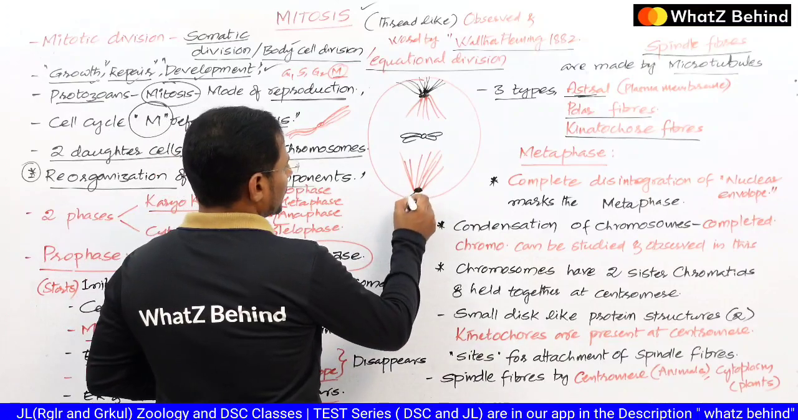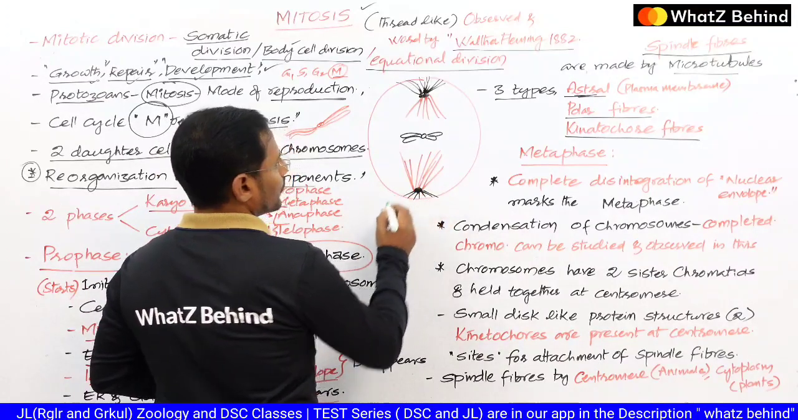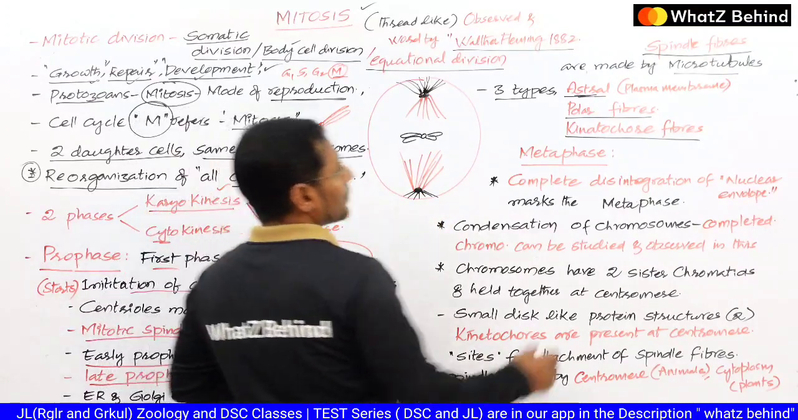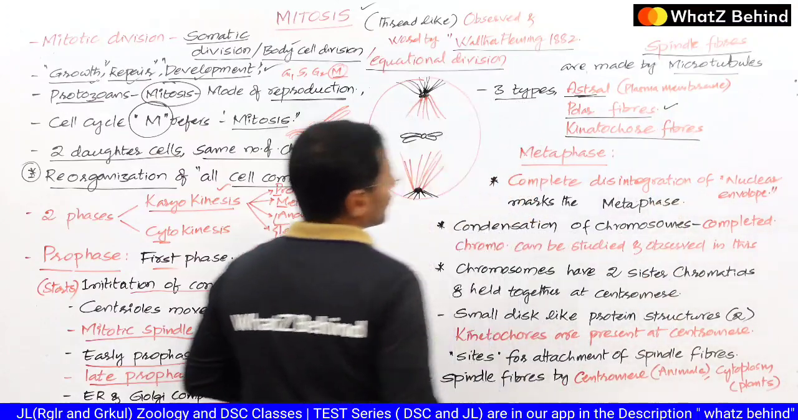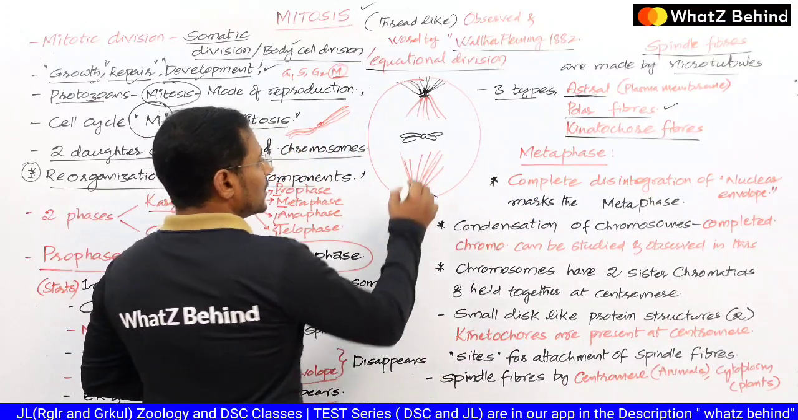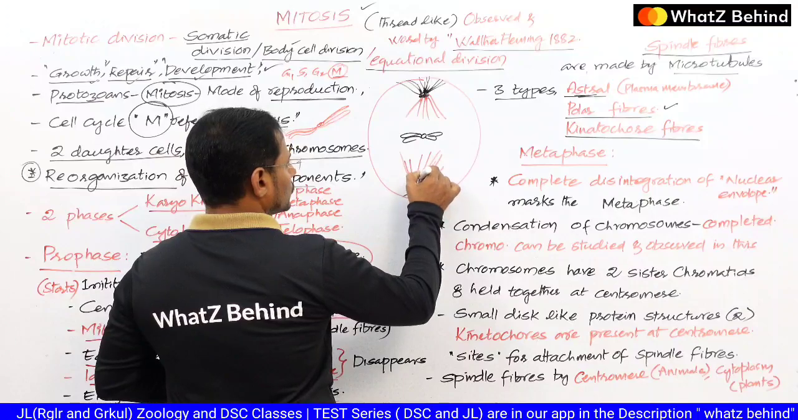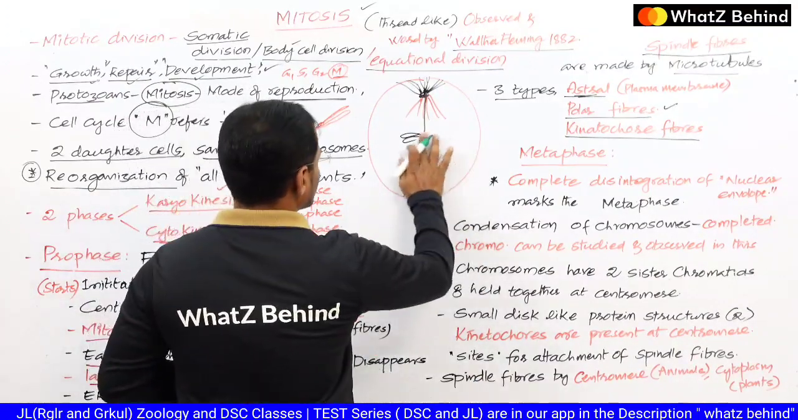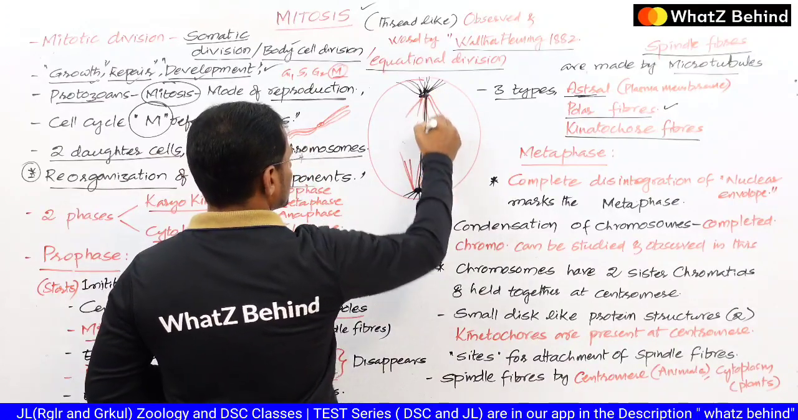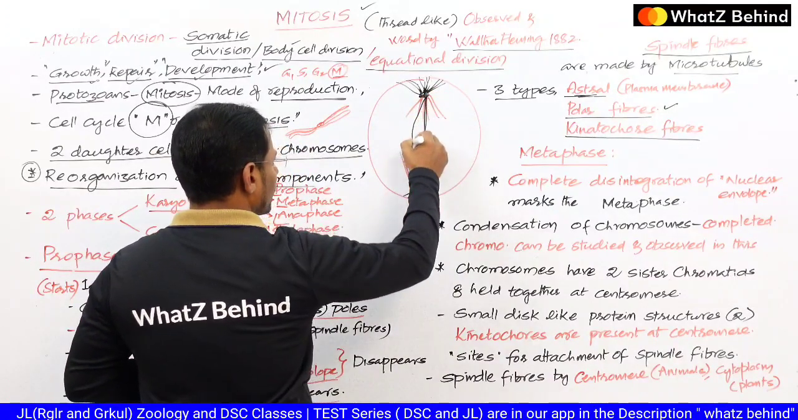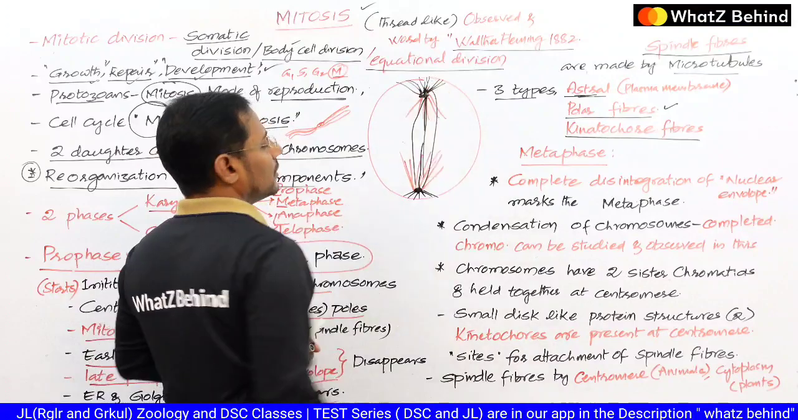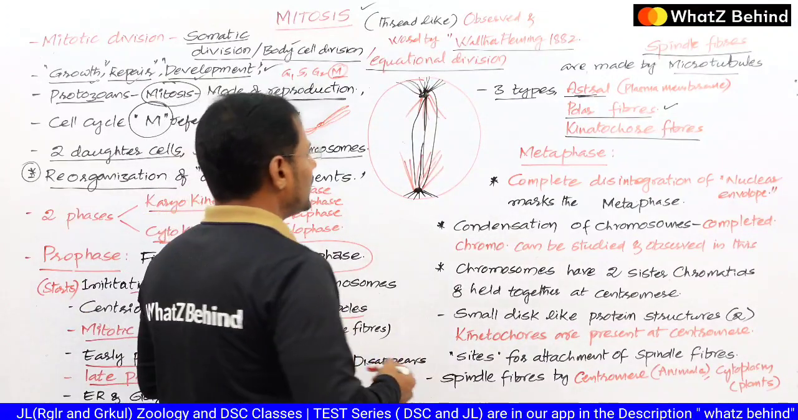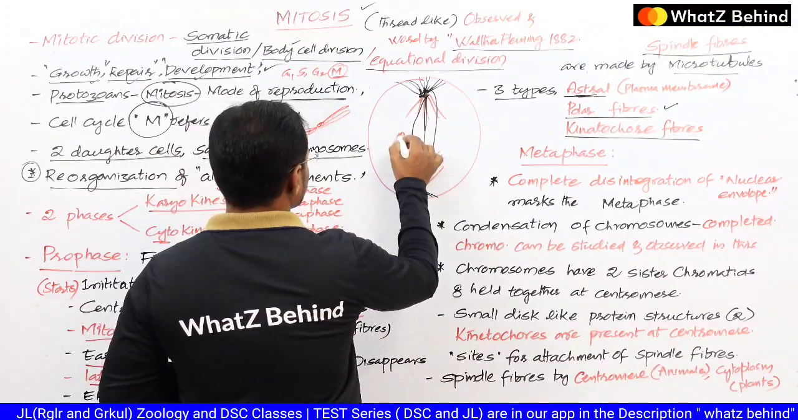So these spindle fibers are going to attach to the plasma membrane. And the second kind of spindle fibers are the polar fibers. Polar fibers, in the sense, directly travel from pole to pole only, but they are not going to attach to any kind of chromosome. So there is no attachment in the middle to any other organelles or any other things.